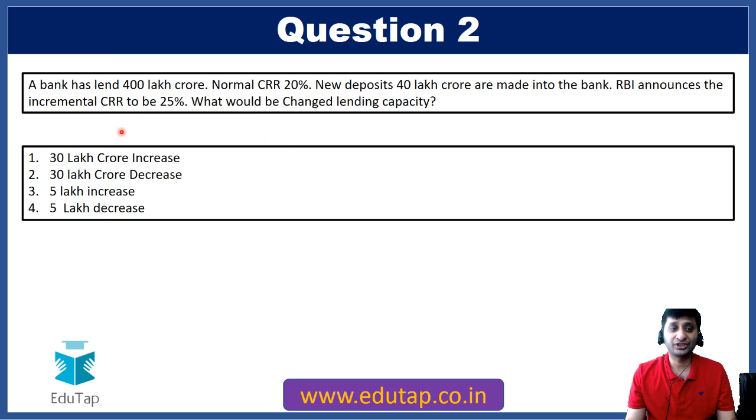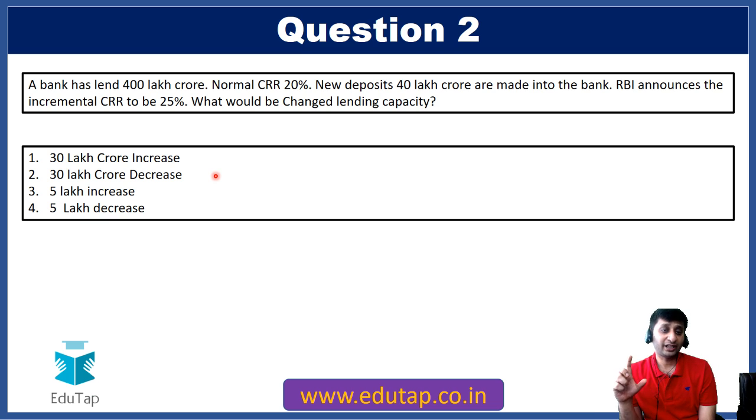Very simple. The question is that if there is an incremental CRR of 25%, then what is the change in lending capacity? First, we have to find the deposits on which incremental CRR would be implemented. Those deposits are worth rupees 40 lakh crore, and if CRR is 25% on them, it means 25% of 40 lakh crore, that is 10 lakh crore, has to be kept with the RBI, and the rest, 30 lakh crore, can be lent to the public. So what would be the change in lending capacity? 40 lakh crore minus 10 lakh crore, that is 30 lakh crore. So not a very difficult question, but still you must have knowledge about CRR in detail to attempt these questions, and particularly what is incremental CRR. You should know that. Only then could you attempt such type of questions.